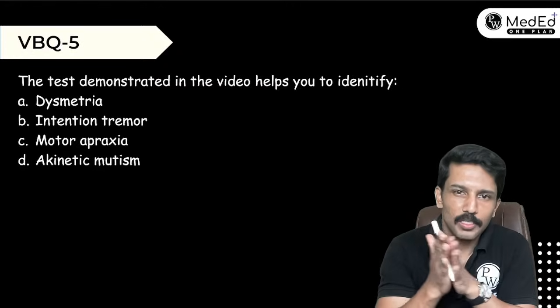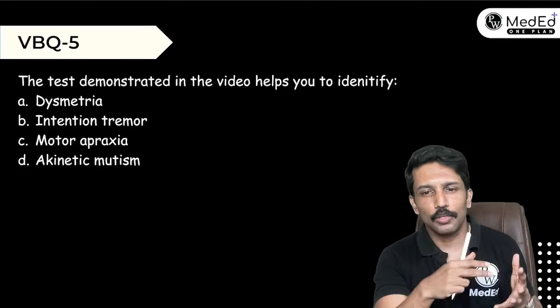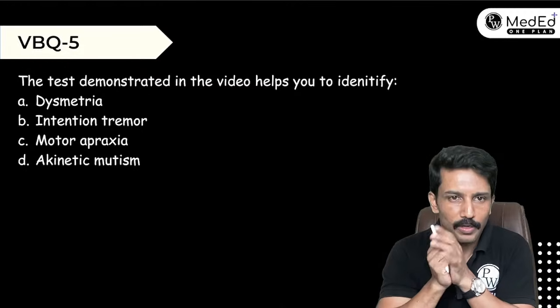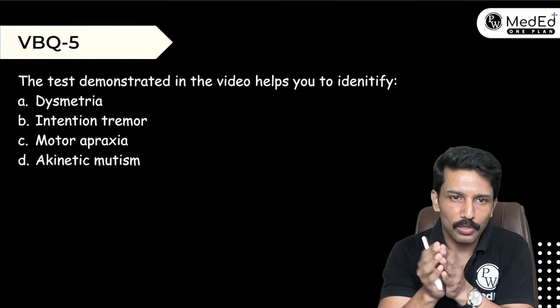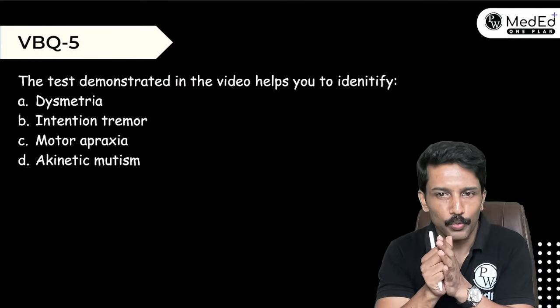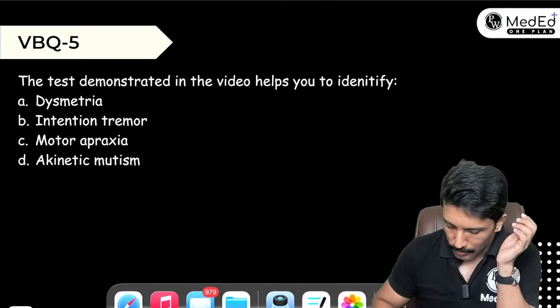The test demonstrated in the video helps you to identify which of the following pathology: dysmetria, intention tremor, motor apraxia, akinetic mutism. So let me play the video, a very popular one. All of you have done this test. Okay, just give me a second. So what is this test? We simply call it the finger nose test.